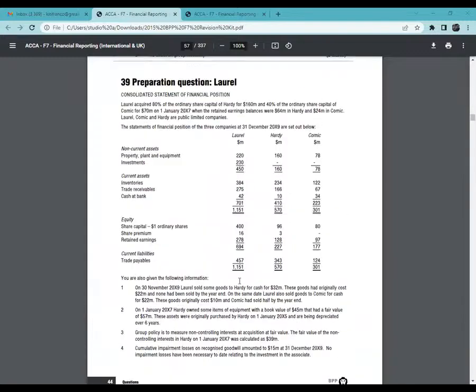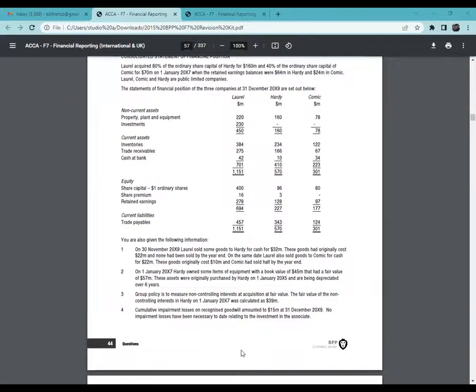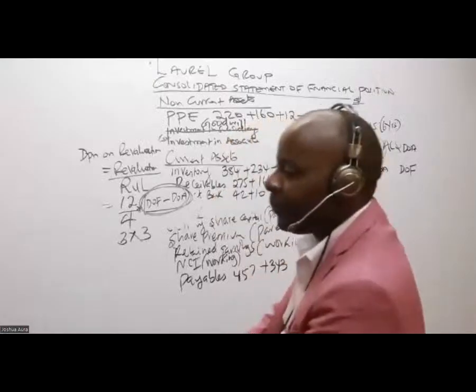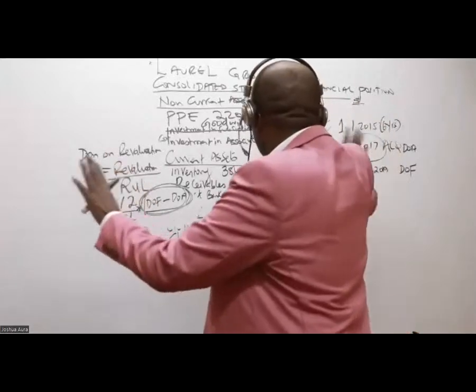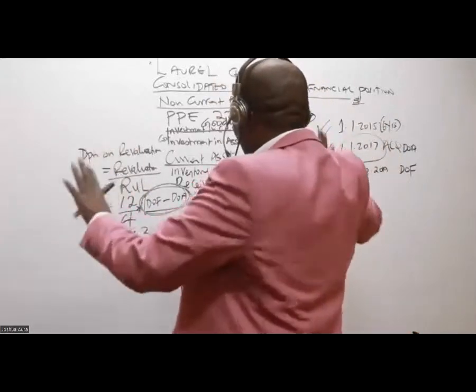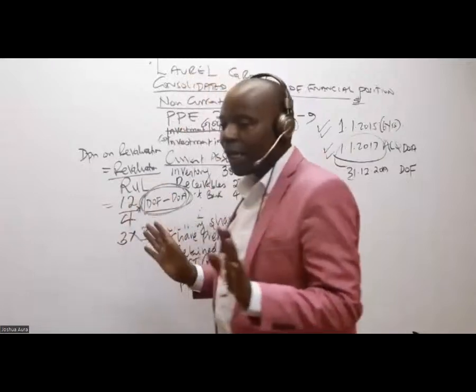Note number 3, they're telling me group policy is to measure NCI. I'll be doing this later. Cumulative impairment losses on recognized goodwill amounted to that. I'll also be capturing this later. Now, ladies and gentlemen, it is after I've done this that I will start my other workings. After I've done this, don't do anything yet. But after I've reached here, now I can go ahead and do the other workings.